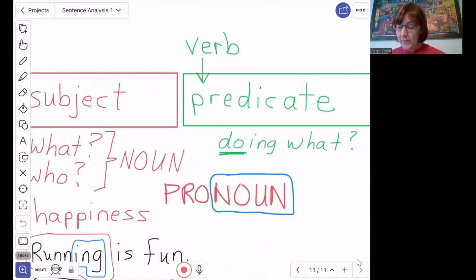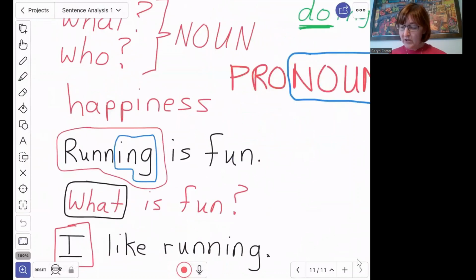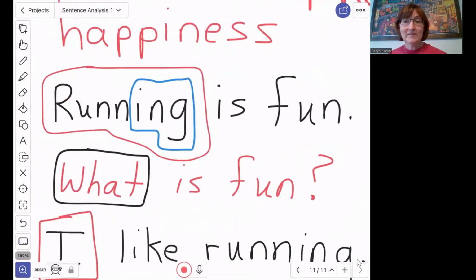So we have Pablo is eating. What is he doing? Eating. Pablo is running. What is he doing? Running. Pablo is sleeping. What is he doing? Sleeping. But what if we have a sentence like, running is fun?